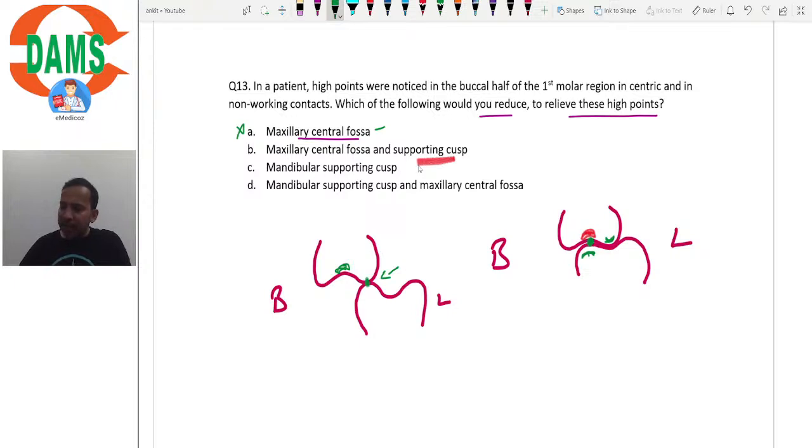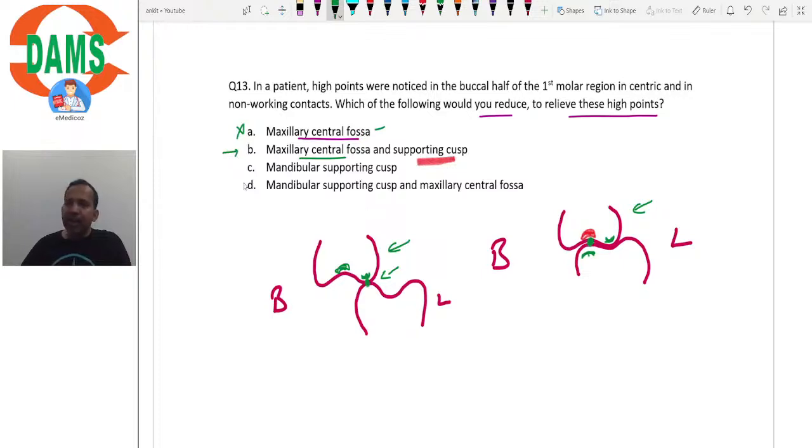Option B is maxillary central fossa and supporting cusp. So if we reduce the maxillary central fossa and the maxillary supporting cusp, then the interference in the centric and in the non-working both will be resolved, isn't it? So this seems to be a correct answer.